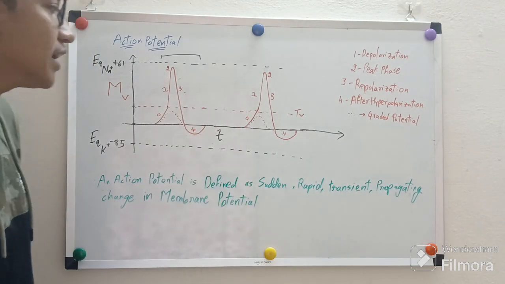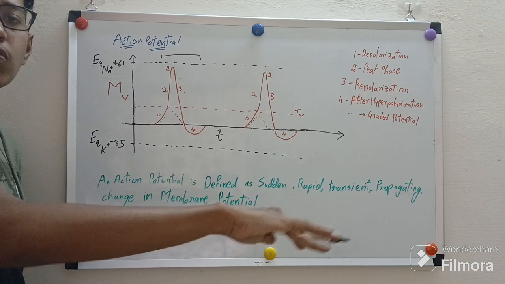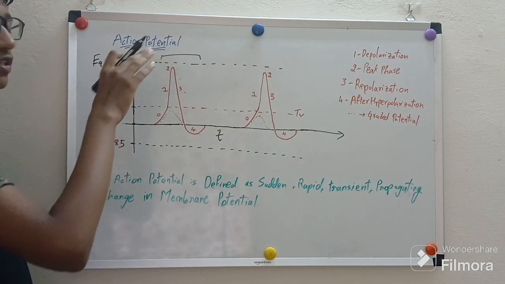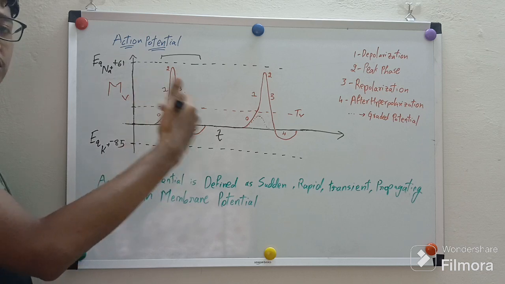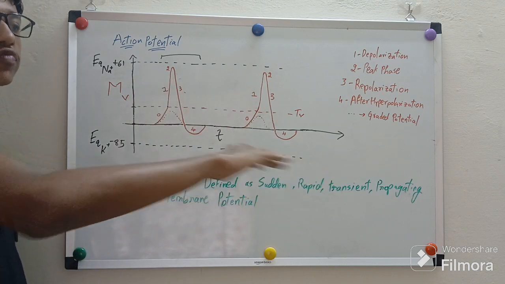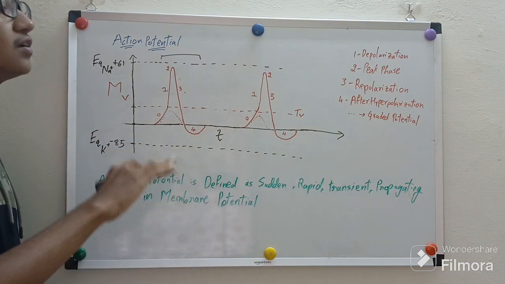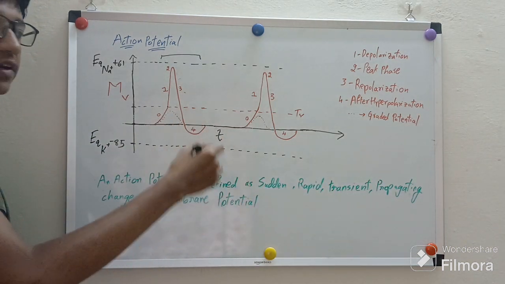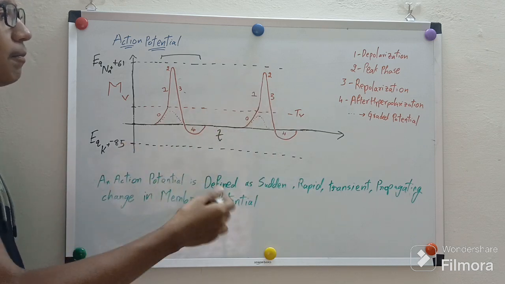It is propagating. That is, it doesn't decay over time. It fully propagates. Let's say an action potential is fired in a particular cell, it transmits to another cell, transmits to another cell, and it transmits over the entire length of the axonal membrane. That's why we call it propagating. So we define action potential as a sudden, rapid, transient, propagating change in membrane potential.